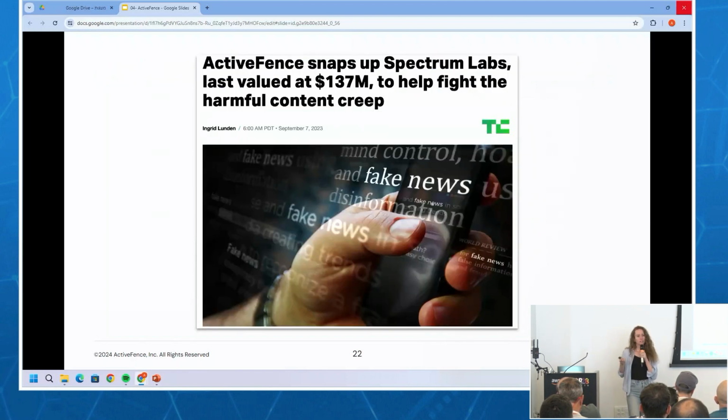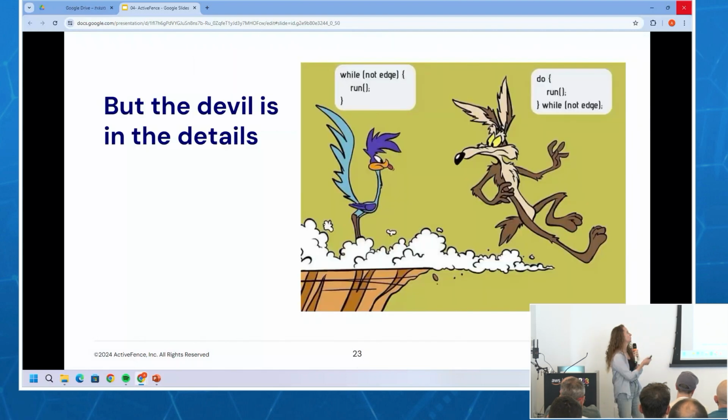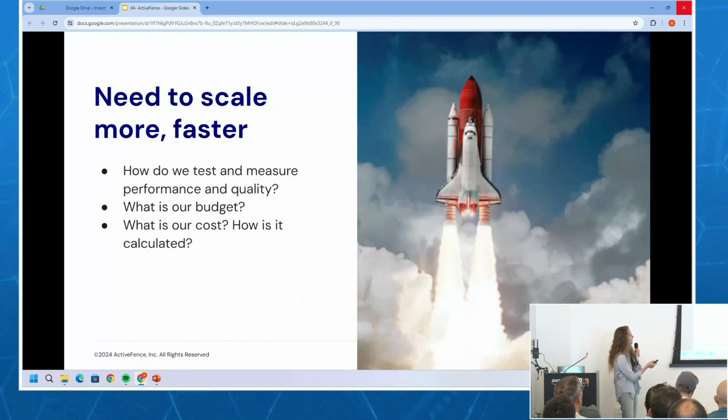So that was great. We have clients, we have data, everything's going great, and then this happens. We bought Spectrum Labs, which was a competitor with lots of real-time gaming clients and dating sites focused on text. And so this is amazing, right? We have all these new clients, but we also have a lot more scale, a lot more data, and we need to scale more and faster.